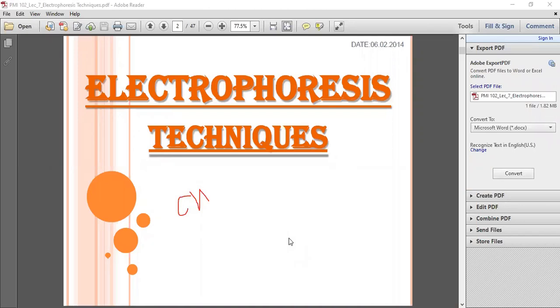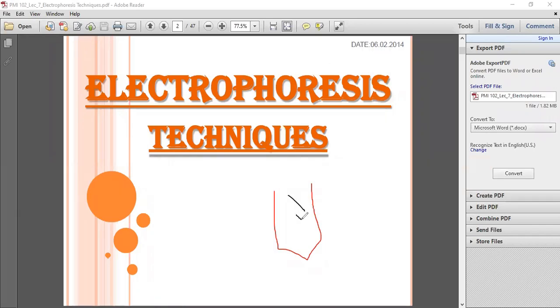Now, we had also discussed the molecular sieve. Once we have taken the sample of DNA, that sample has many fragments. You can see different fragments of DNA are there.